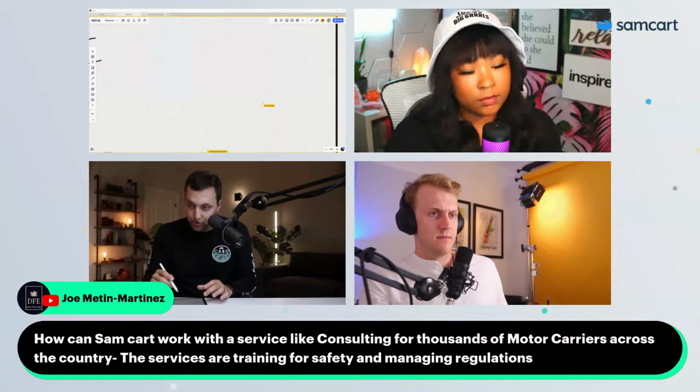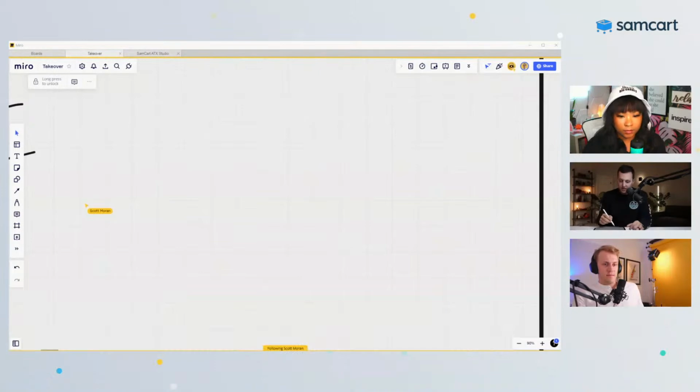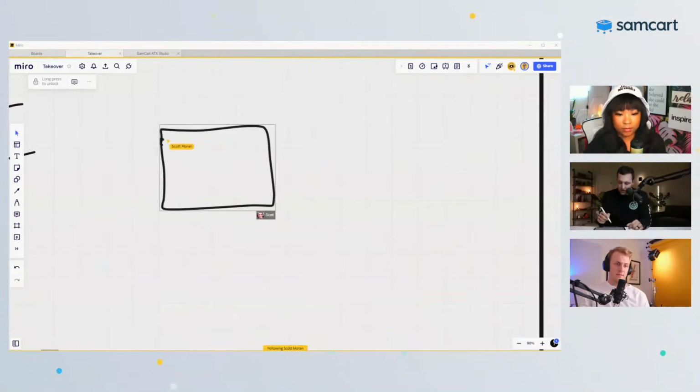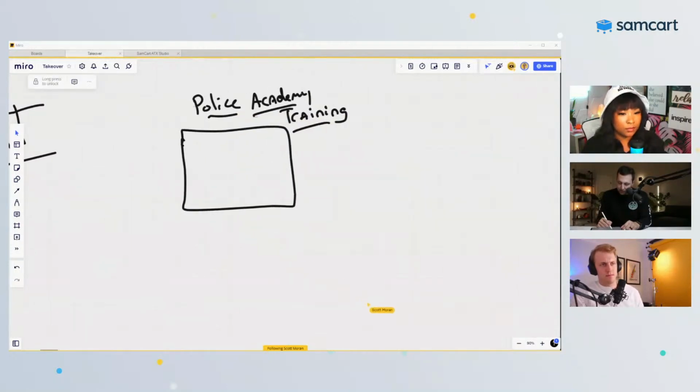I'm just going to start drawing in a wide open space. But let me tell you about an example that I love in SamCart. We have one guy who sells police academy training. It's training for people who are about to go into the police academy. He started with one page, like, hey, if you want to ace your police academy exam, think of it like studying for the SATs. He's going to help you boost your score. It was kind of generic. I can't remember exactly what he was charging. Let's just call it $100.